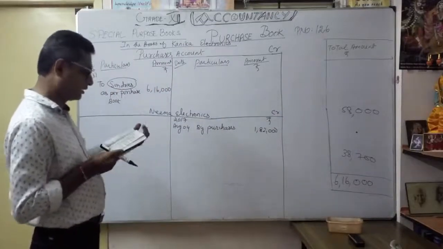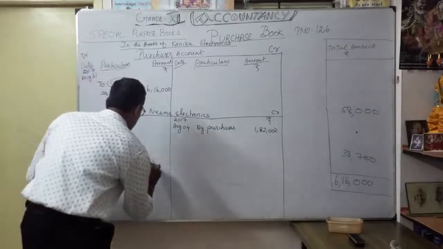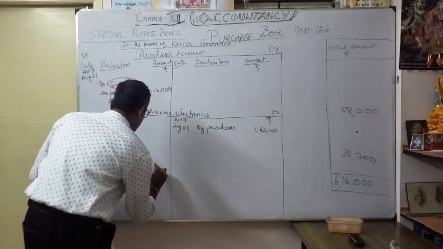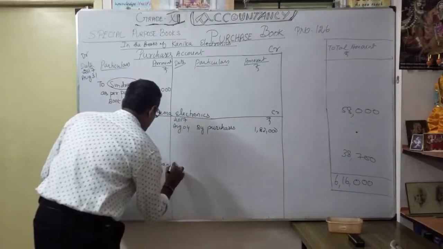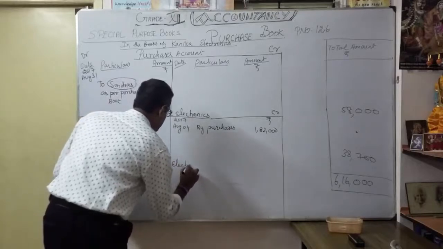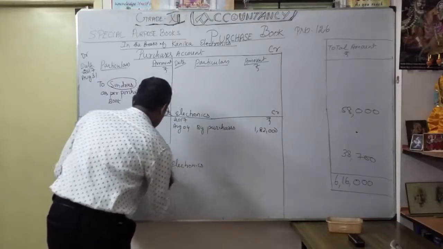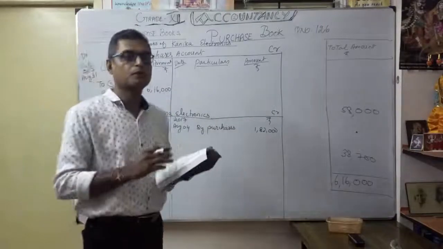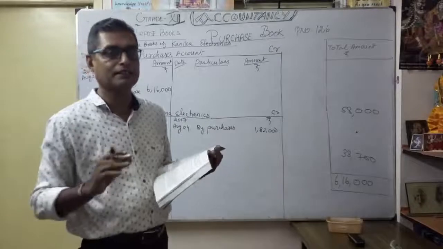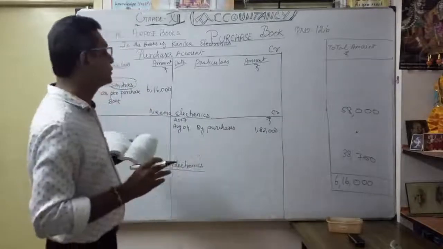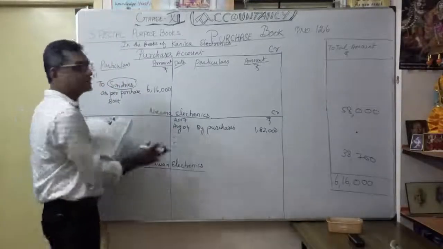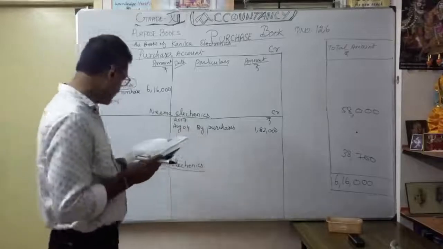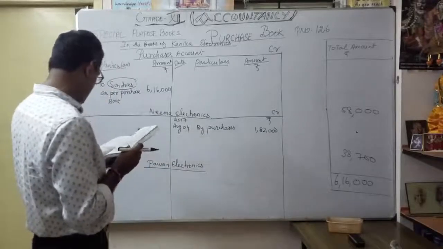Thereafter, August 10, what is that? Pawan Electronics. So we are going to open Pawan Electronics here. As usual, when you do the problem, you have to open accounts simultaneously. That is very easy. Here, due to space, you are writing separately. As Pawan Electronics, what is the amount? See, August 10, correct?